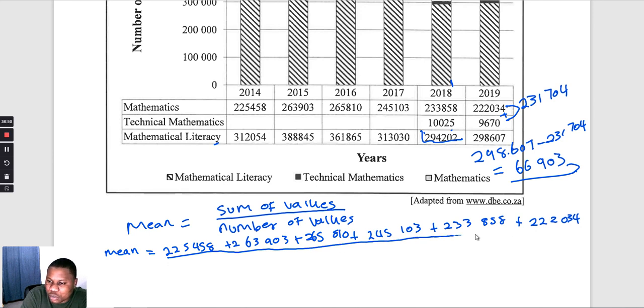So we count how many values there are: 1, 2, 3, 4, 5, 6. So we have 6 values.